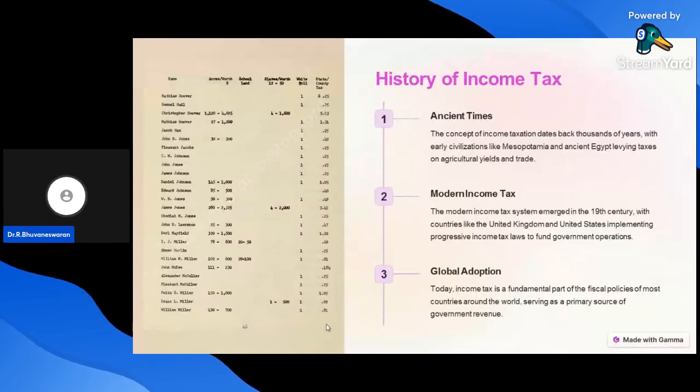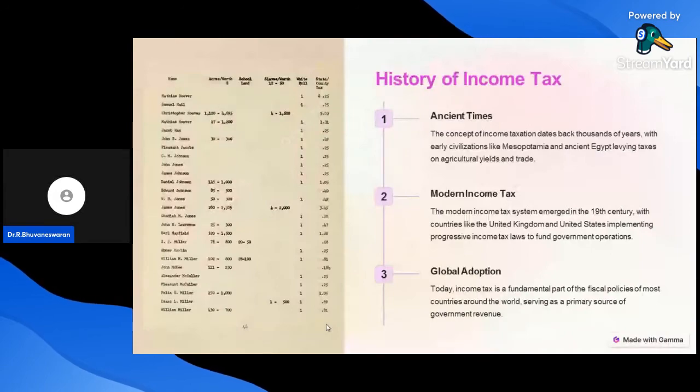First one, ancient time. In ancient times, the concept of income taxation dates back thousands of years, with early civilizations like Mesopotamia and ancient Egypt levying taxes on agricultural yields and trade. That is called the ancient times of income tax.